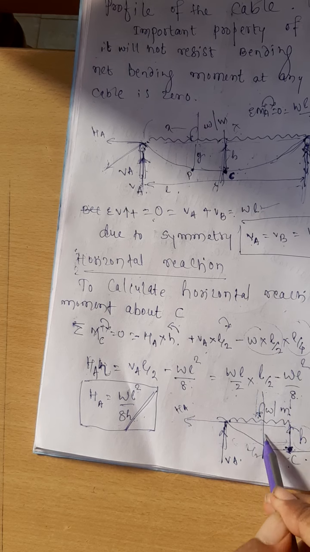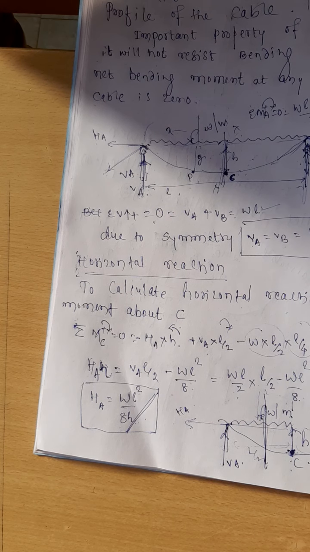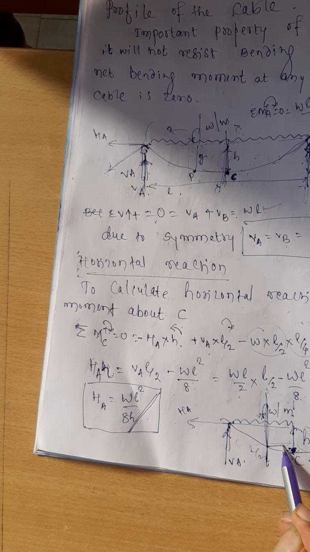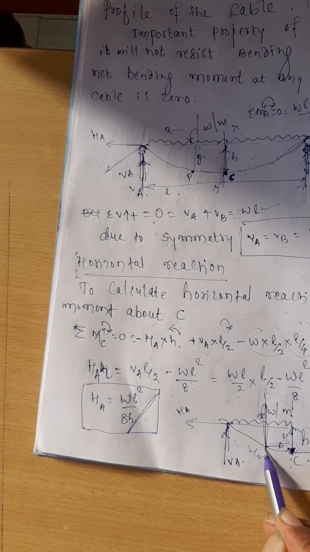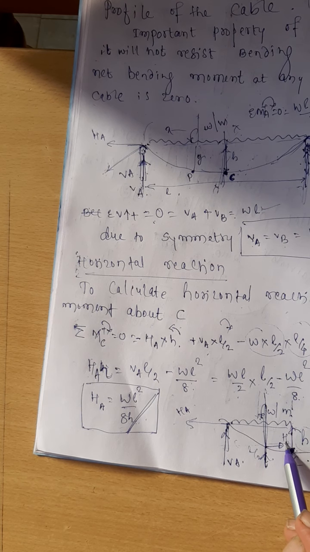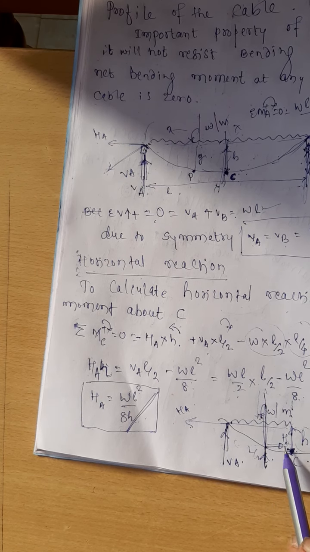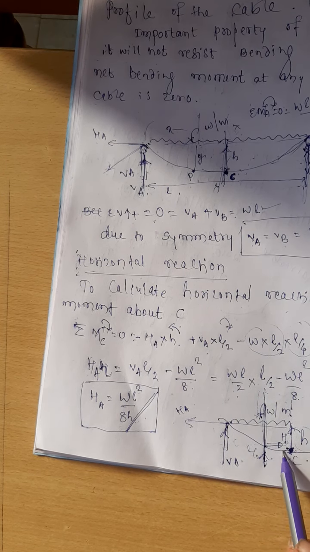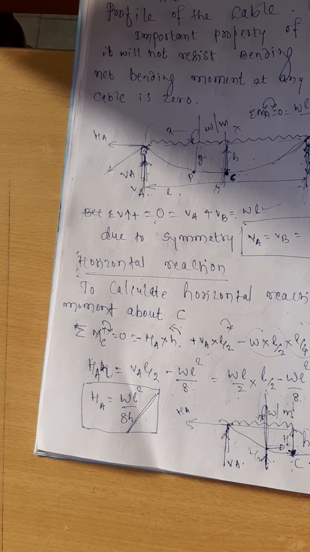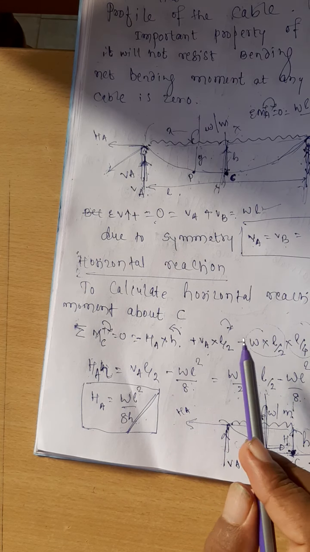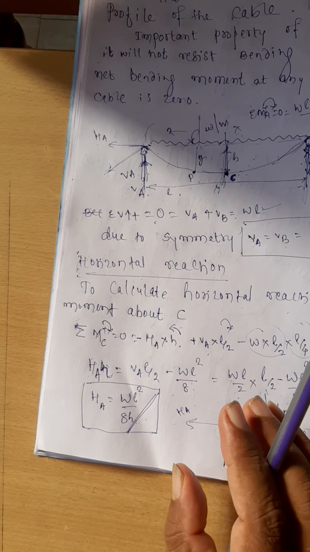Even if I cut it here, the horizontal force is H and the vertical force is something different. What is the relationship between this H and this H? Again, the horizontal force is the same. That is why we can arrive at one important conclusion in the cable. Remember it.